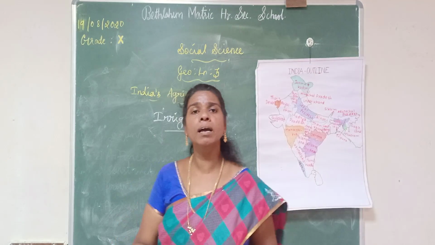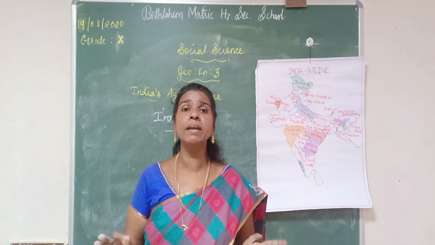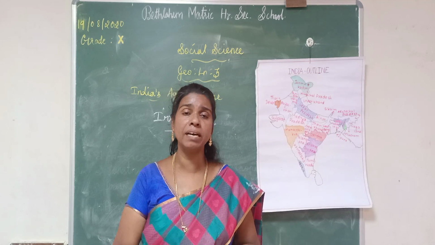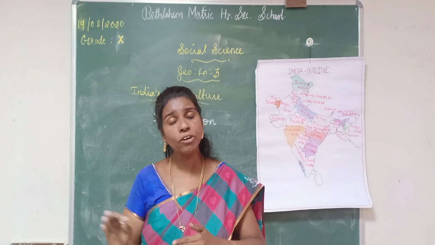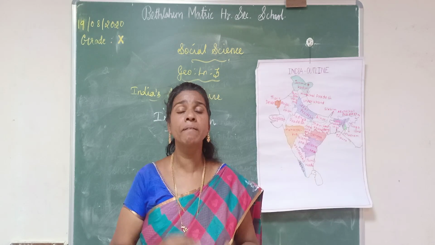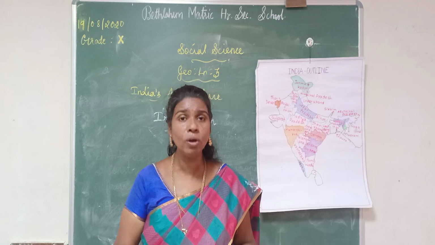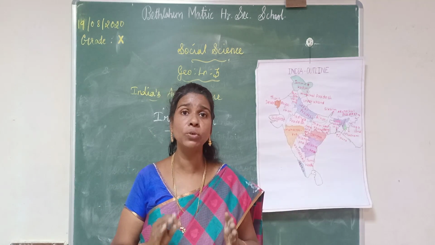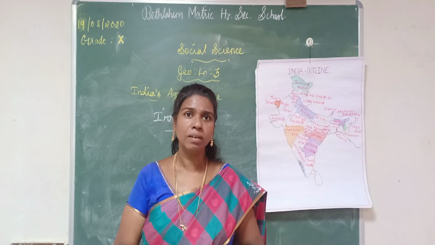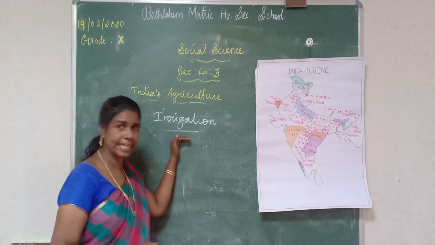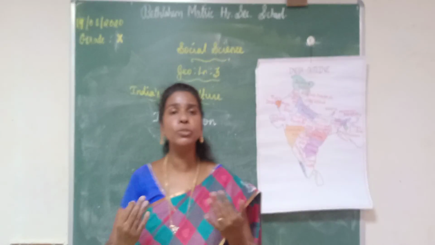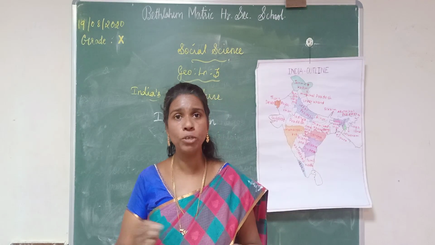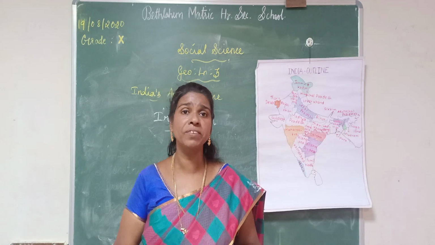Okay, then in India, throughout the year we won't get seasonal rainfall, is it? Because of high temperature, dry periods or irregular rainfall, we need irrigation methods. So this irrigation method is one of the important sources we need to do agriculture. Okay, listen here. Next I am going to explain the main sources of irrigation.